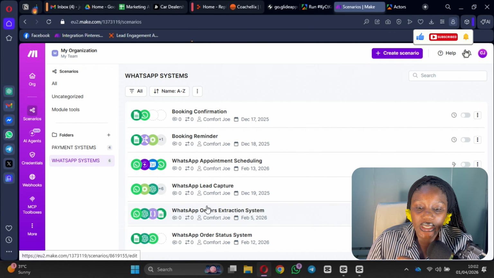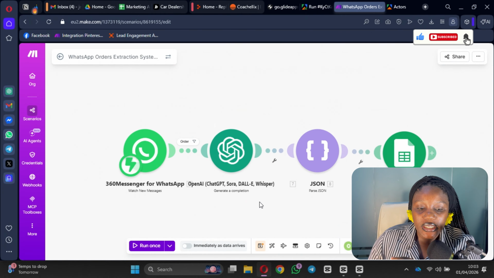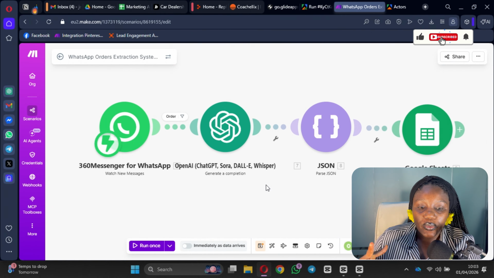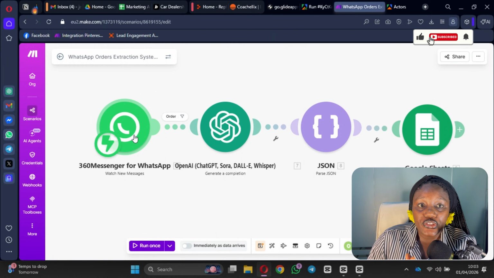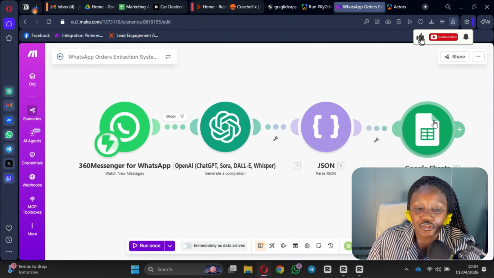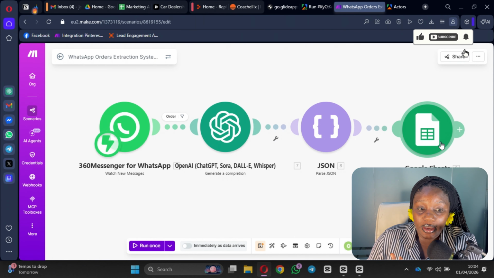So if I go into this, what I'm going to say is watch for messages. Anytime someone sends a message and that message contains, oh, I've ordered something, I'm ordering something, I'm paying for this, that, you are going to go in and extract all of the data around their order. So what are they paying for? How much did they pay? What time did they pay? You're going to go ahead and extract all of them and pass it as a JSON and add it in your database. So all of their orders go into your database, so that you can have an orders database.